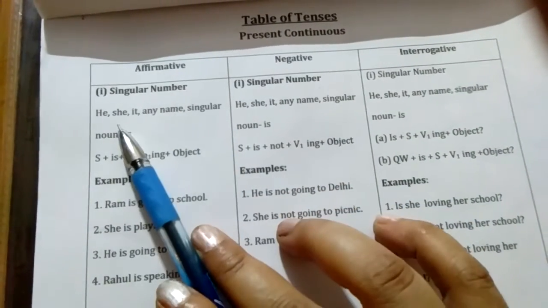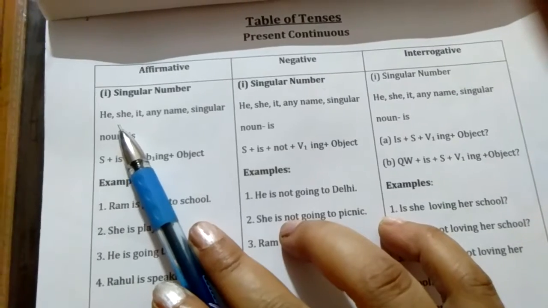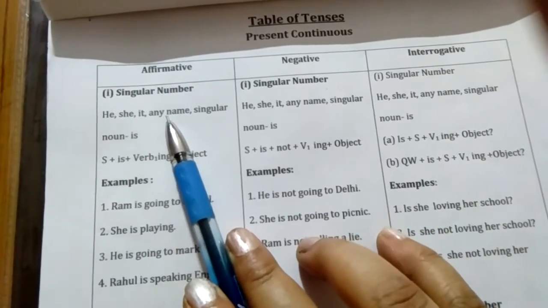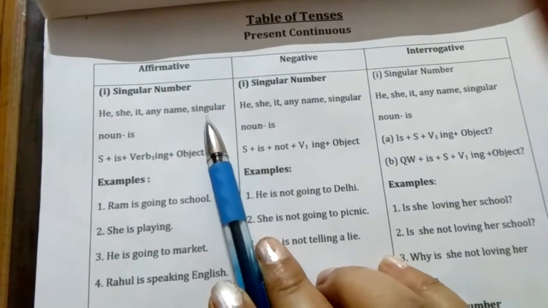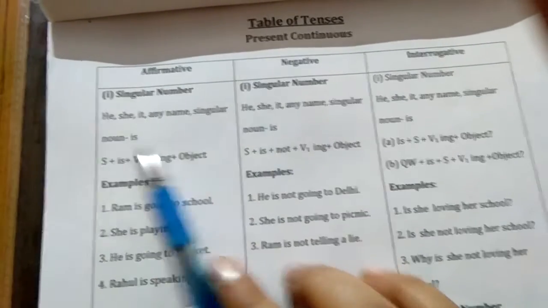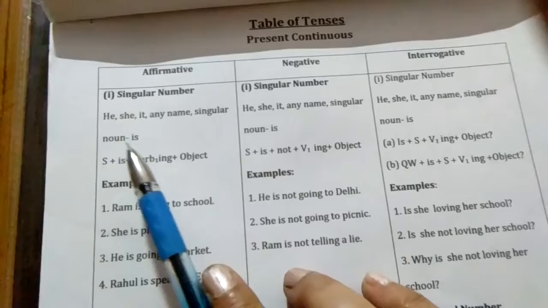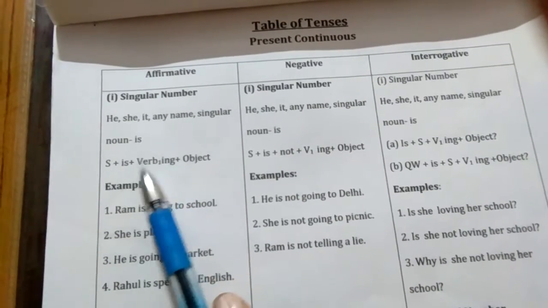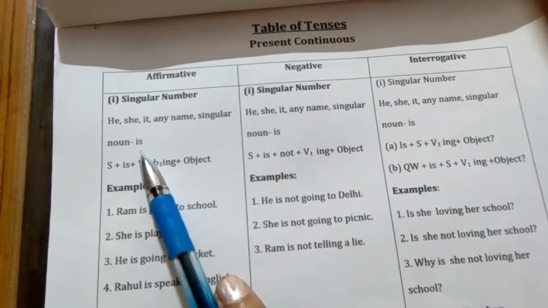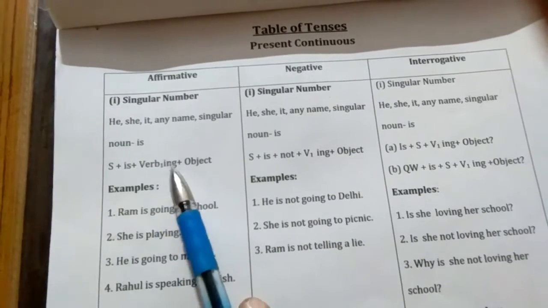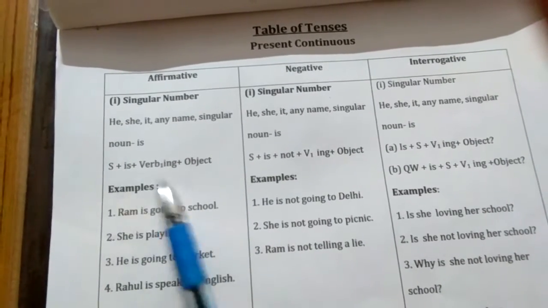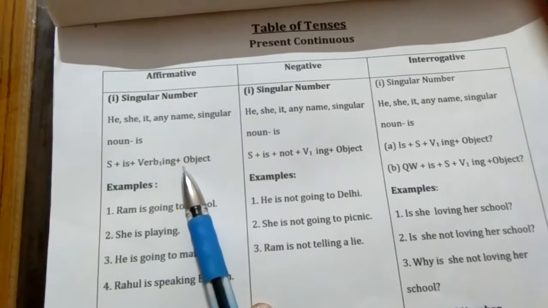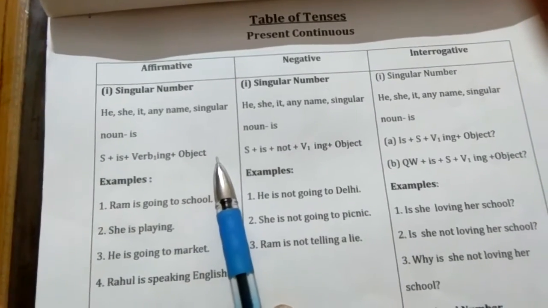Singular number. These are the singular noun or pronoun: he, she, it, any name of a person or every singular noun. And with these singular nouns and pronouns we put is. Okay, and this is the formula of singular number: subject plus is plus V first plus ing and object.